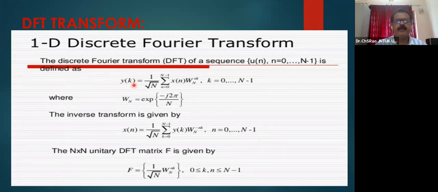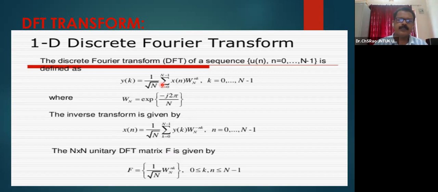The discrete Fourier transform y of k may be represented as 1 by root n, sigma n equal to 0 to n minus 1, x of n W_n power nk, where k is 0 to n minus 1. Here, the W_n we used is e power minus j2 pi by n. This is the DFT kernel. In the forward transformation, we use e power minus j2 pi by n. In the inverse transformation, we have to use e power plus j2 pi by n, where the two kernels are complex conjugates of one another.